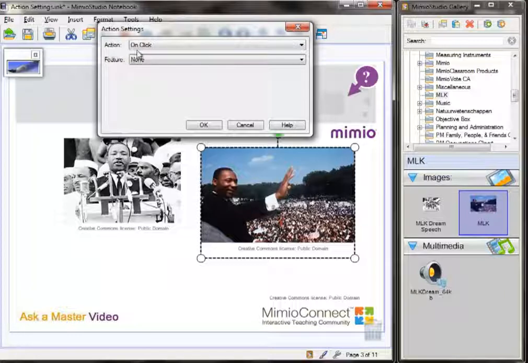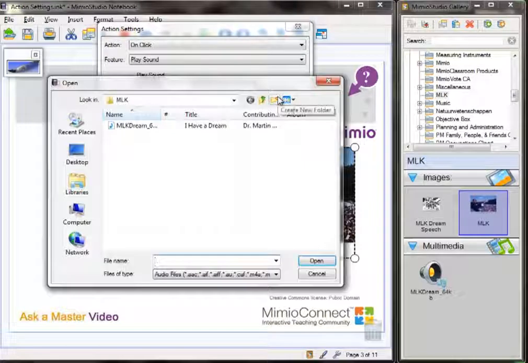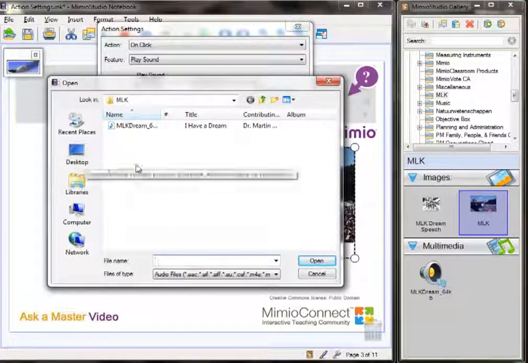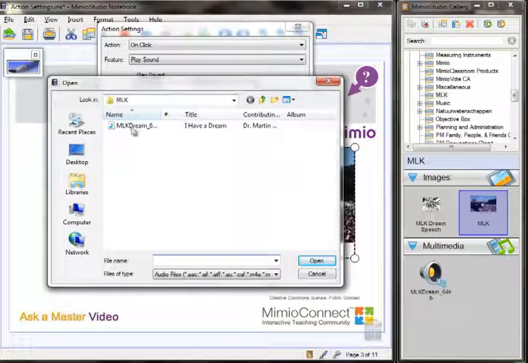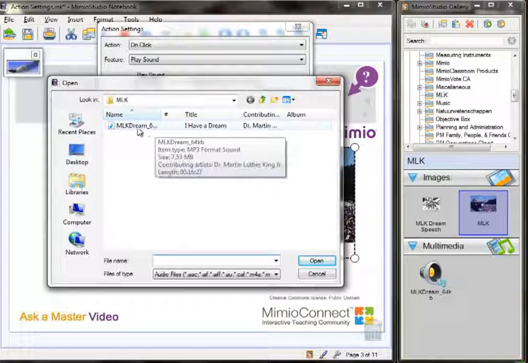Again, you want to keep your action to on-click. Your feature, let's drop down that menu again, come down to Play Sound. Now instead of dragging and dropping my sound file from my gallery, I'm going to look for it on my computer. So what I'm going to do is press on the Load button. And right here on my desktop I have a file for MLK and I have my audio file right here.